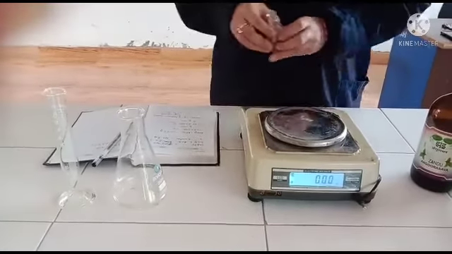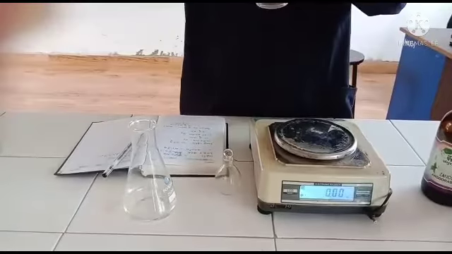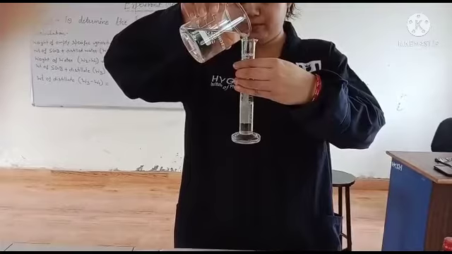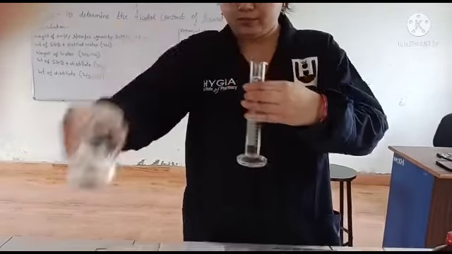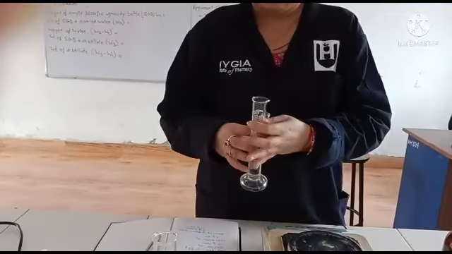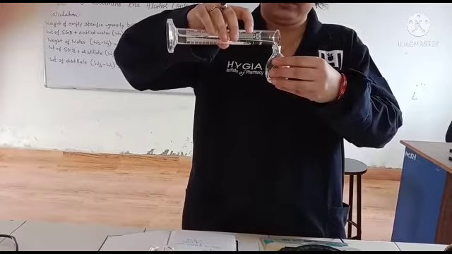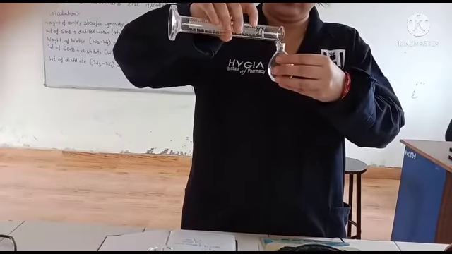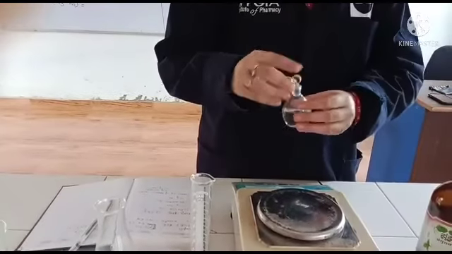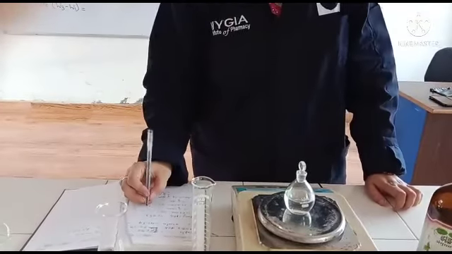Next we take the distilled water, that is 25 ml, and we take the weight of the 25 ml distilled water and note it.